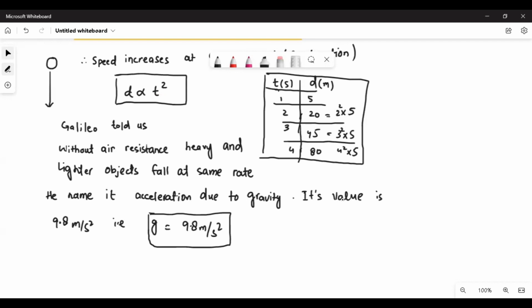It keeps on increasing at a constant rate, that is 9.8 meters per second in 1 second. It will continuously increase until a certain level. At that level, it will increase at maximum and then stop further increase in speed. So there is a limit. That limit is called terminal velocity or terminal speed.